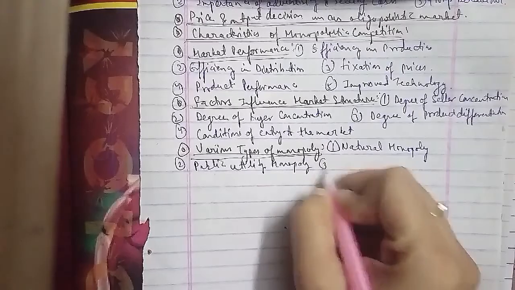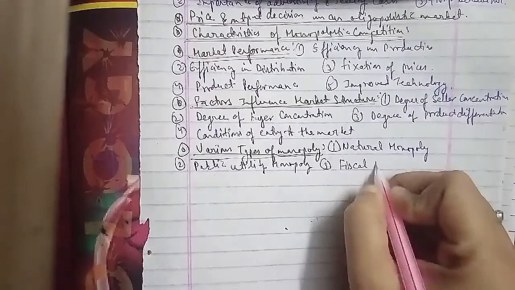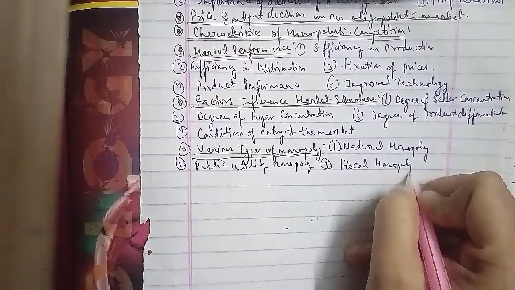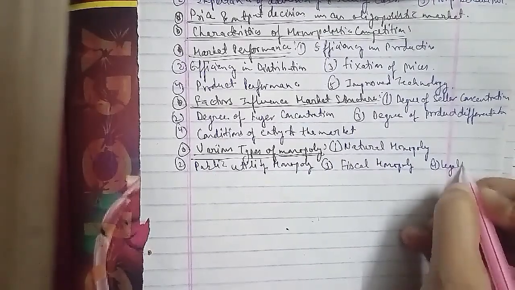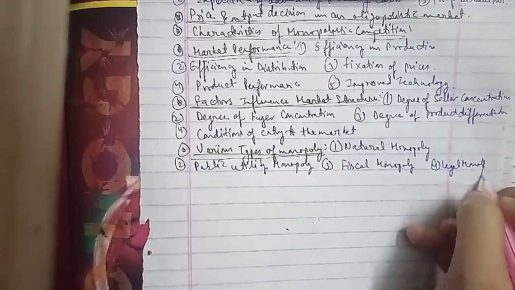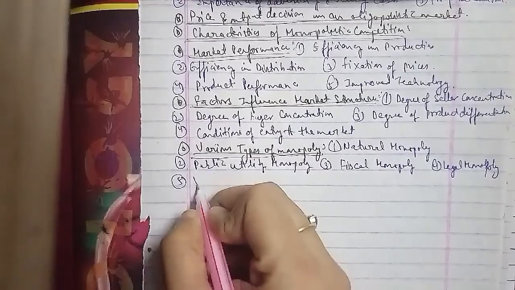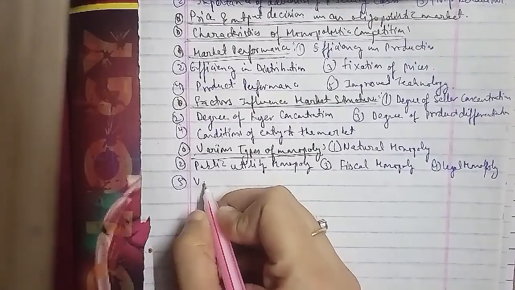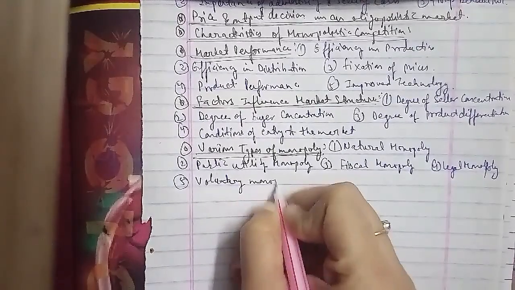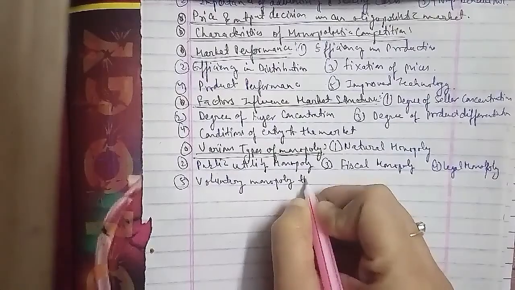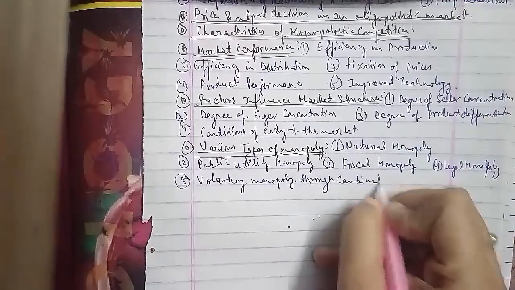The third is fiscal monopoly. The fourth is legal monopoly. And the fifth is voluntary monopoly through combination. These were the types of monopoly.